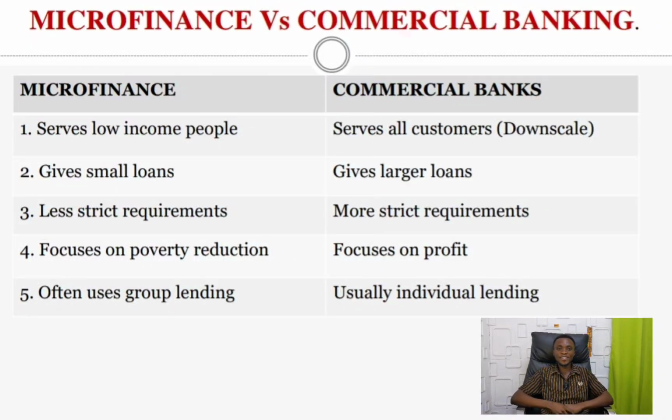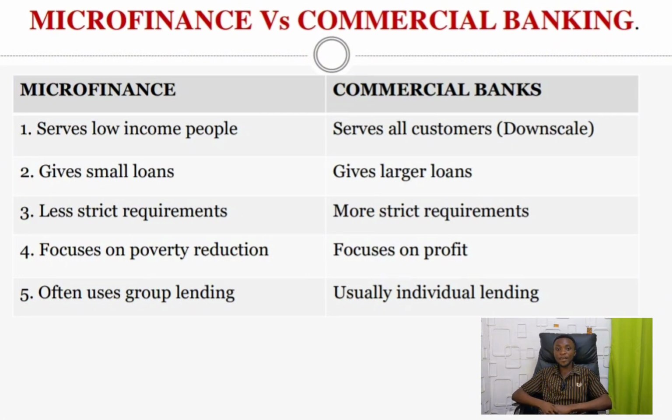Now let's move to the next section of our lesson: microfinance versus commercial banks. On this part, we are going to be discussing the differences between a microfinance and a commercial bank. Now you must understand that a microfinance is not a commercial bank. First, a microfinance serves low income people, while a bank serves all customers. The primary goal or assignment of a microfinance is to make sure that they reach out to that poor population, the people who are unable to associate with the bank. That is their primary goal.